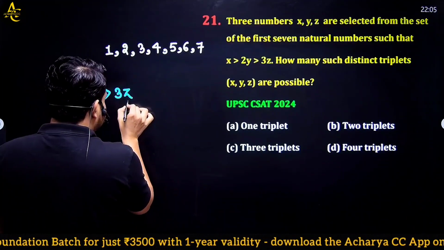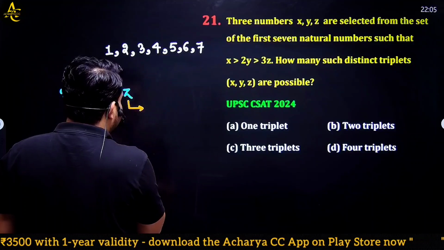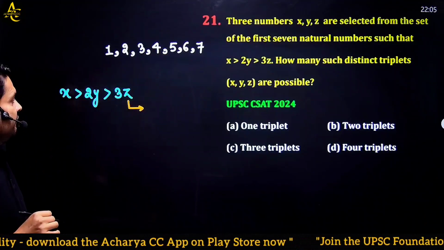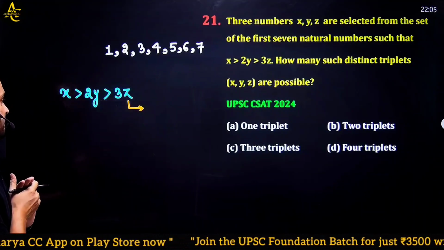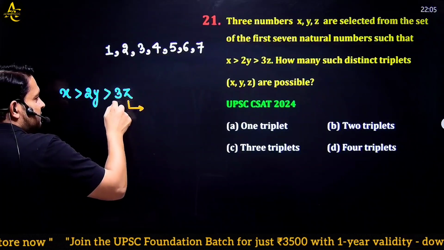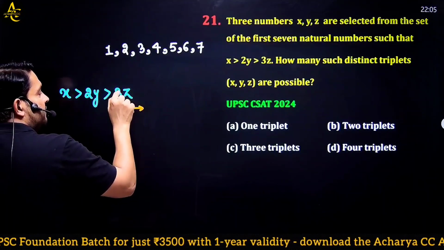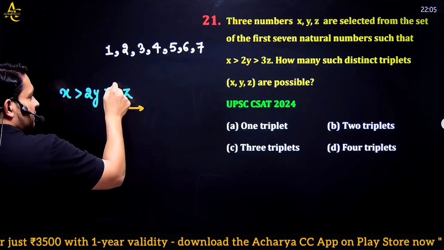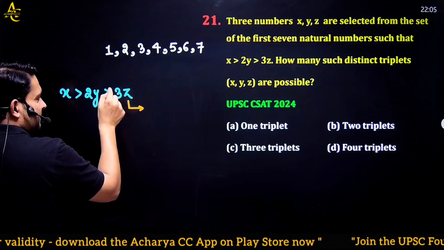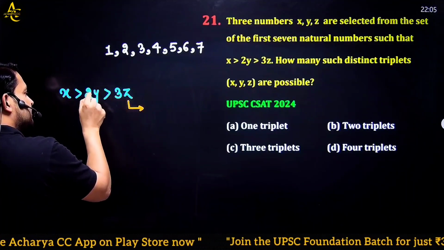The z will take its smallest value. How? If I put z equal to 1, then 3z is equal to 3. If I put z equal to 2, then it will become 6. And the number which is greater than 6 is 7.